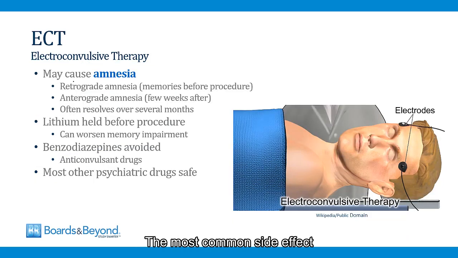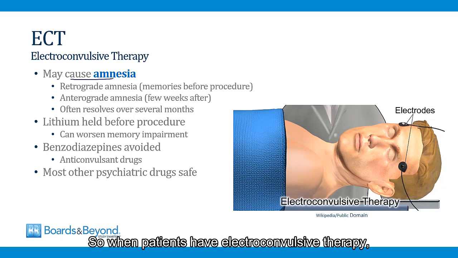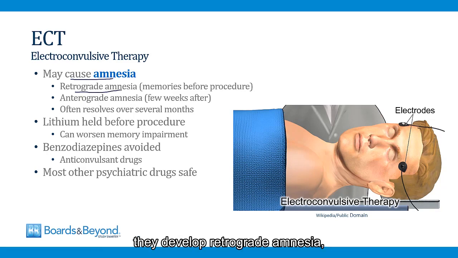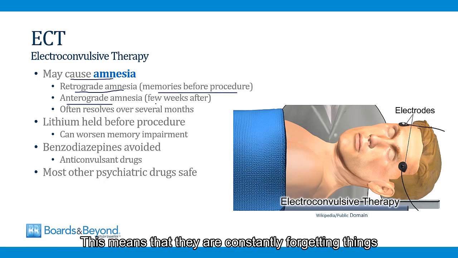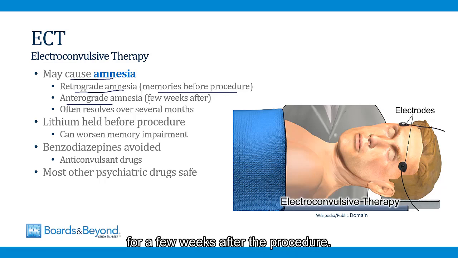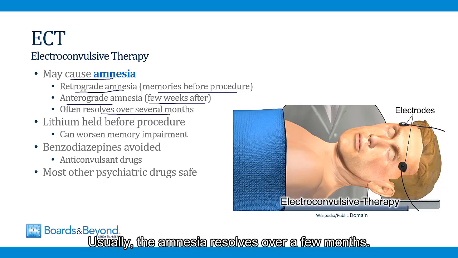The most common side effect of ECT is that it causes amnesia. So when patients have electroconvulsive therapy, they develop retrograde amnesia, meaning they can't remember things from before the procedure. They often don't remember having it at all. They also develop anterograde amnesia. This means that they are constantly forgetting things for a few weeks after the procedure. Usually the amnesia resolves over a few months.